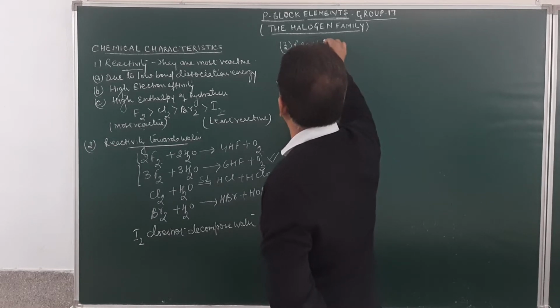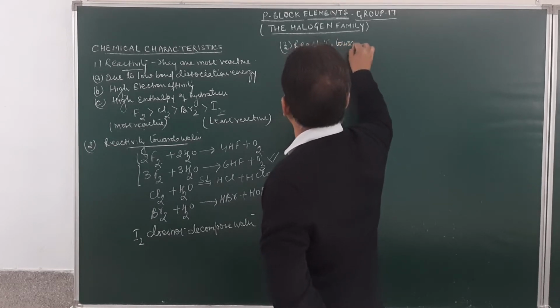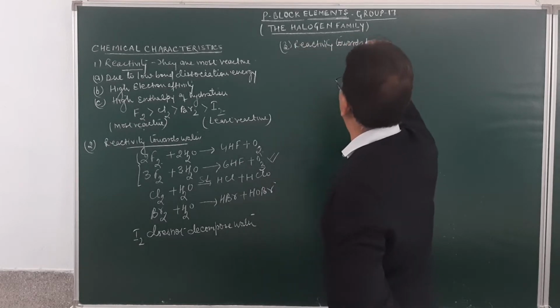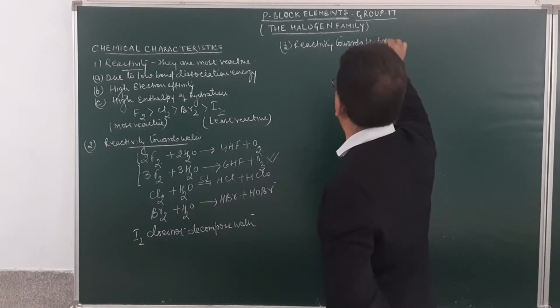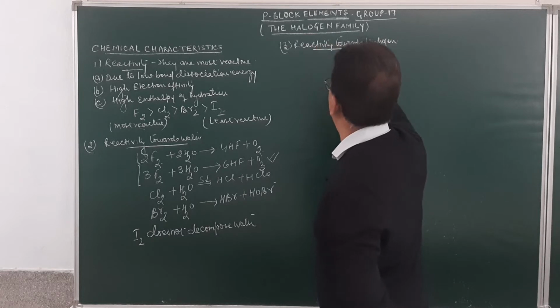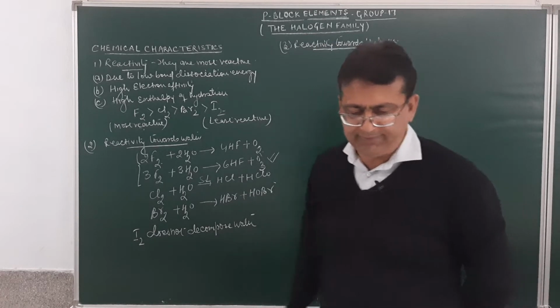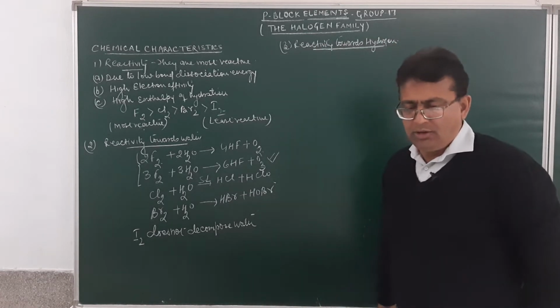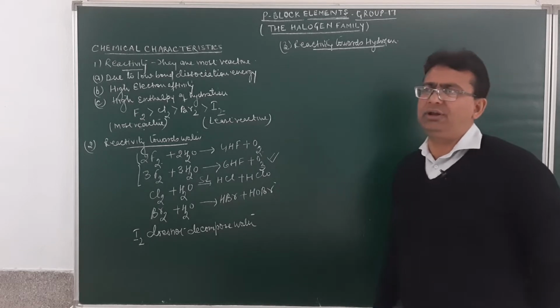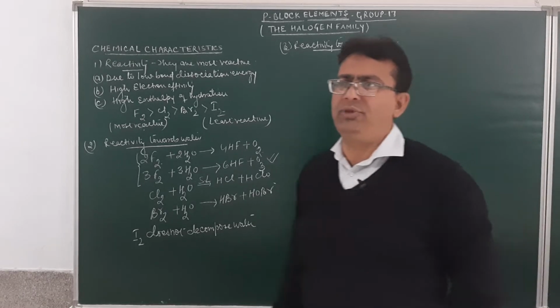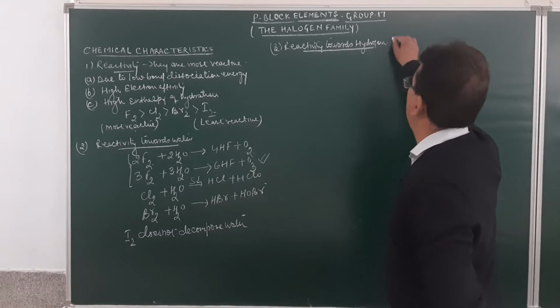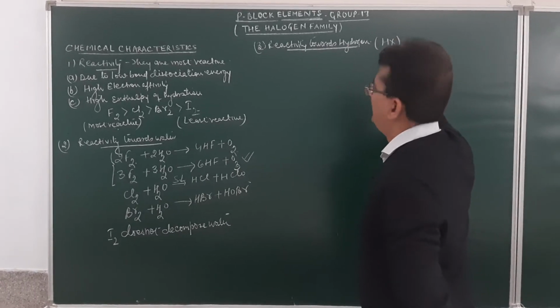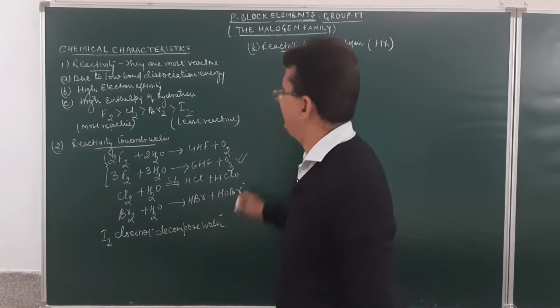Reactivity towards hydrogen. How do halogens react towards hydrogen? When halogens react with hydrogen, they form hydrogen halides of the type HX.